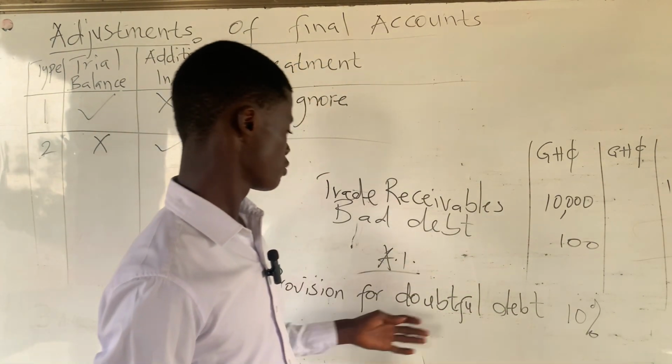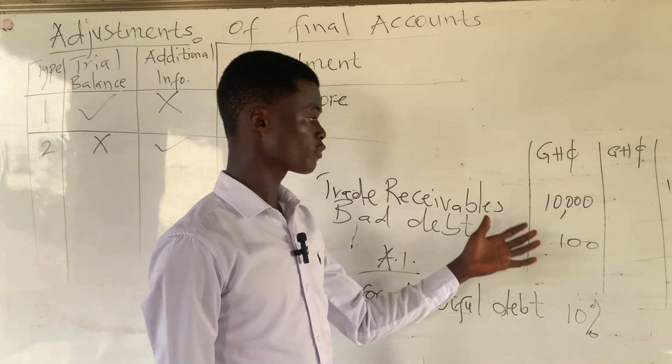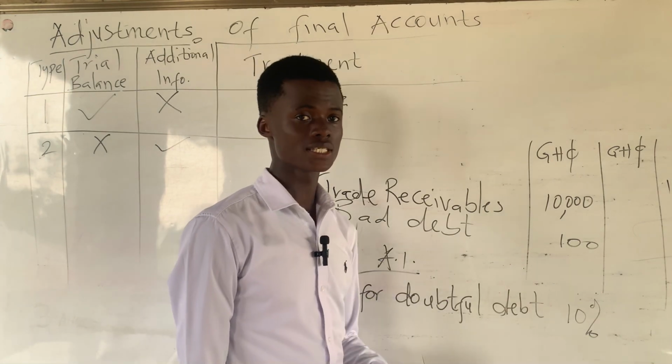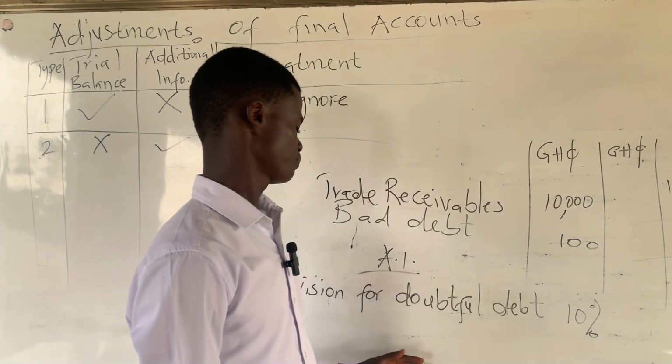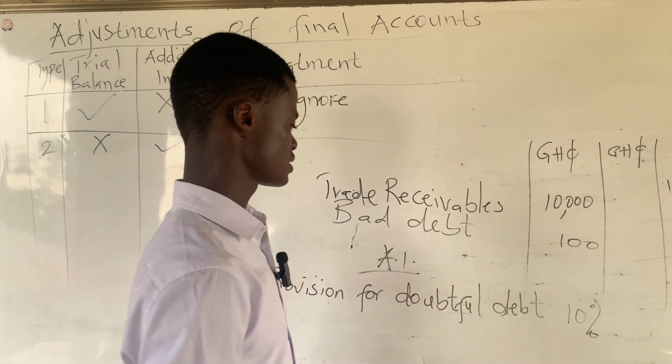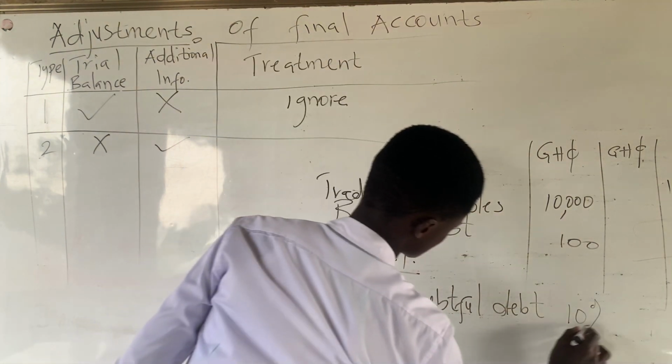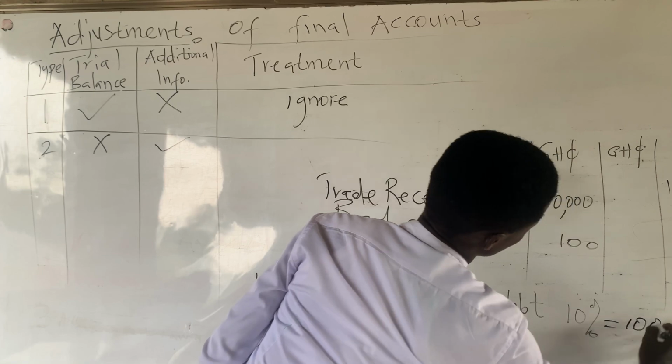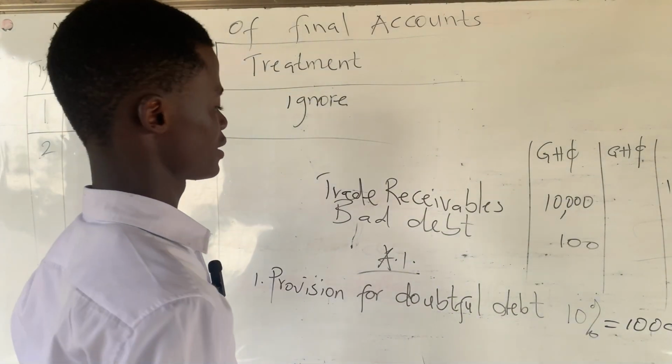So in calculating the provision for doubtful debt, 10% of 10,000 cedis will give you 1,000 cedis. So it means in the current year, the provision for doubtful debt is 1,000 cedis. The 10% is equal to 1,000 cedis.